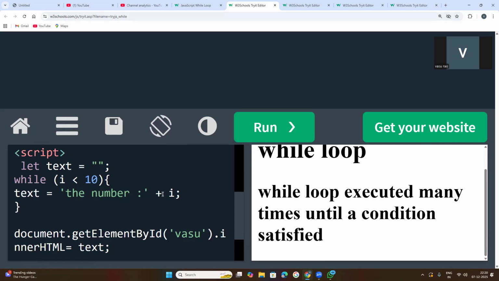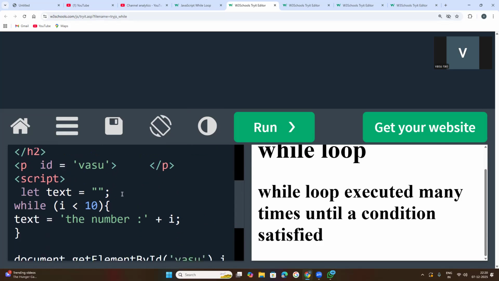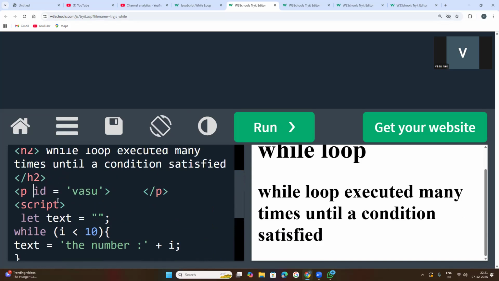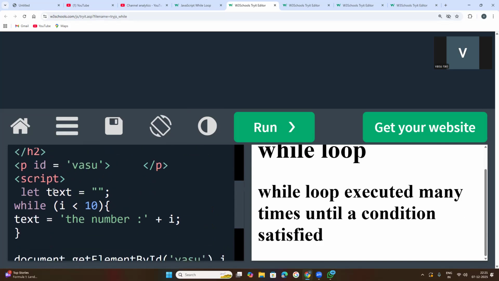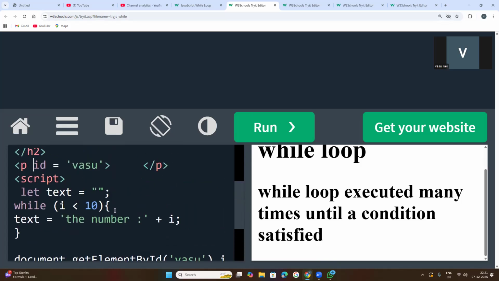So we need to check back a little bit for any simple syntax errors. Find those syntax errors, and after that your numbers will be displayed on the screen. So this is okay, this is okay. Okay, and the script started, and the while loop started, while, okay, inside of this is the condition.